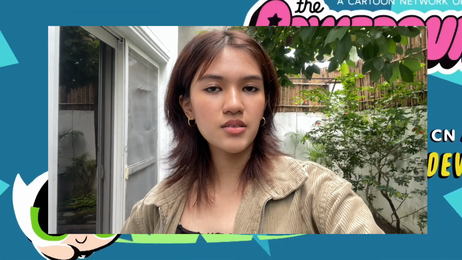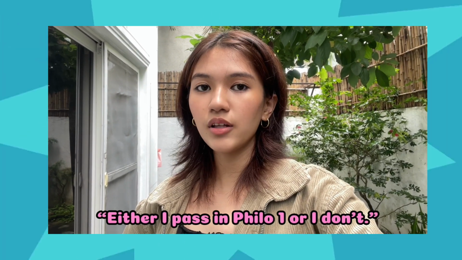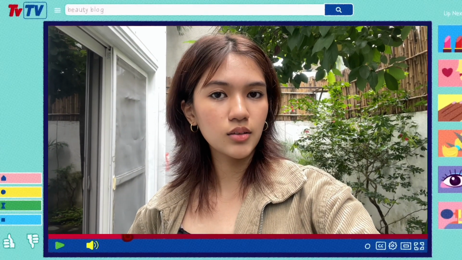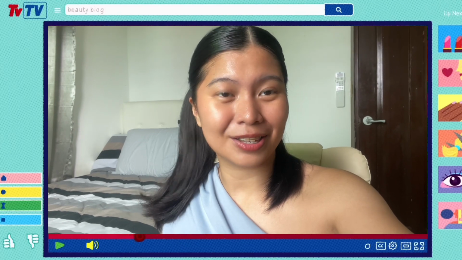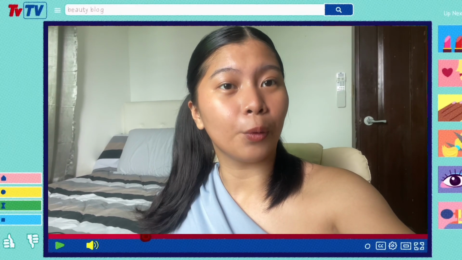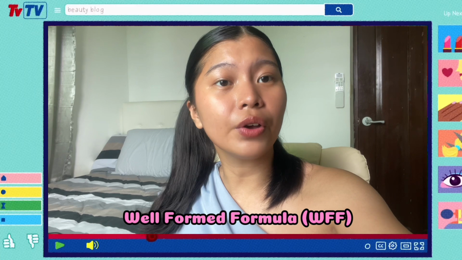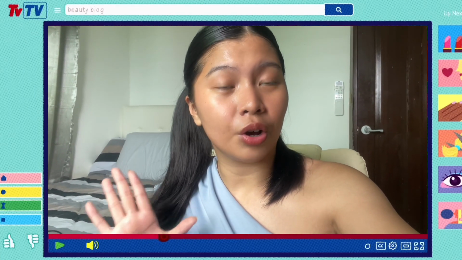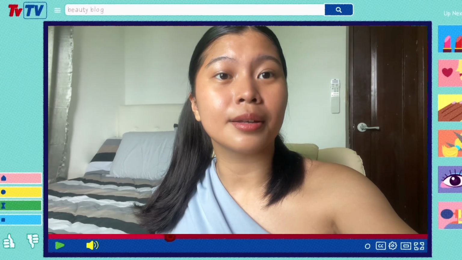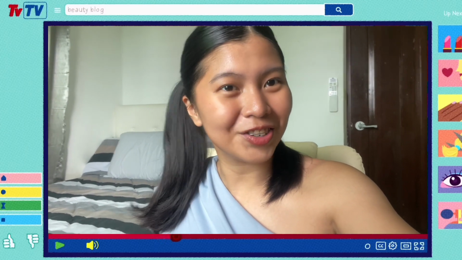These kinds of statements are called tautologies. Like when I say, either I pass in Philo 1 or I don't. Because it is always true no matter what. Yep, they're true by definition. These statements fall under what we call the well-formed formulas or WFFs in math and logic. Their truth doesn't depend on the real world. It's about how they fit together logically.